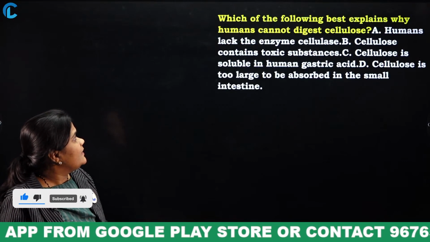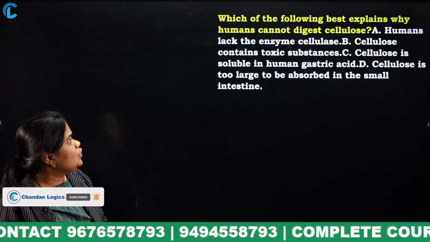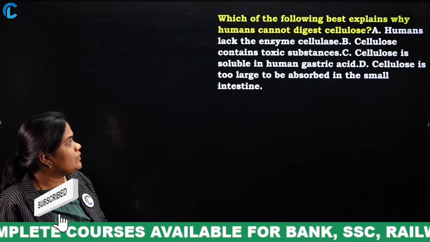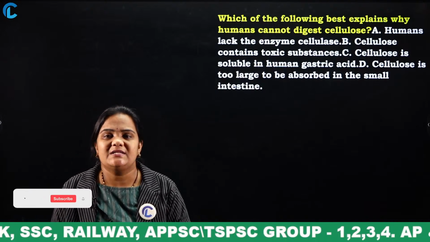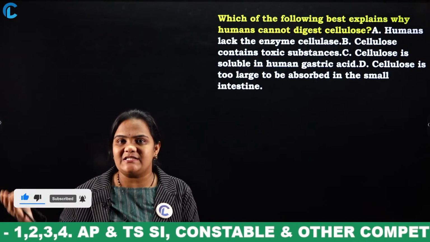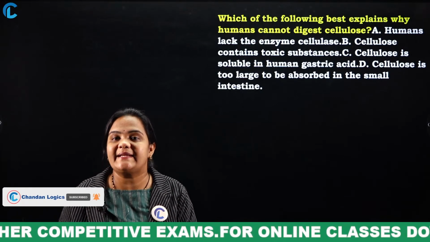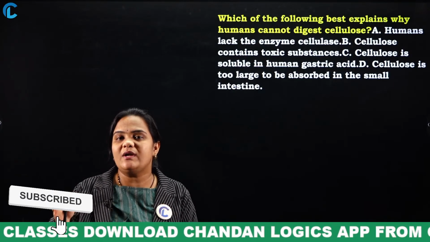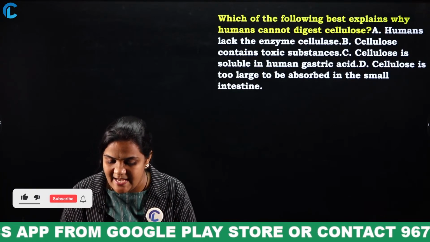Next, which of the following best explains why humans cannot digest cellulose? Humans lack the enzyme cellulase. Cellulose contains toxic substances. Cellulose is insoluble in human gastric acid. Cellulose is too large to be absorbed in the small intestine. Just observe cattle. Cattle can eat dried grass, but why can humans not eat it? What is present in cattle and absent in human beings? Due to the presence and absence of which enzyme?